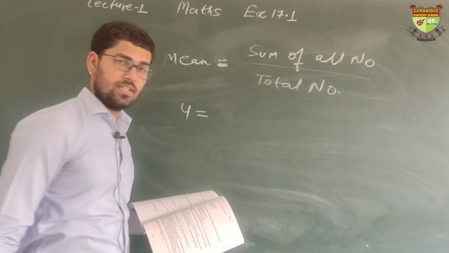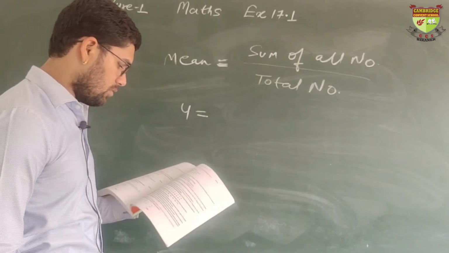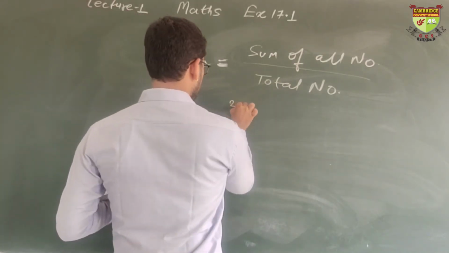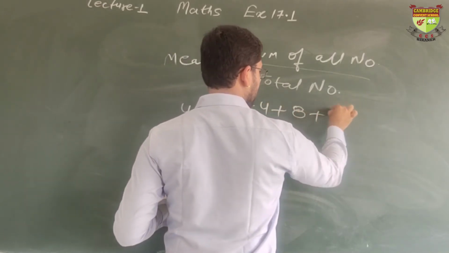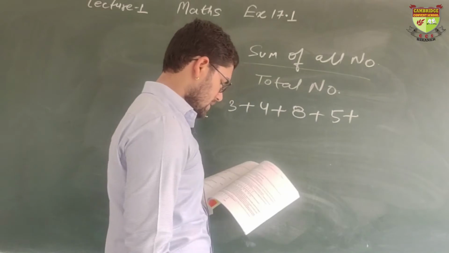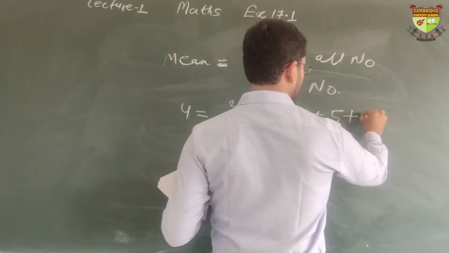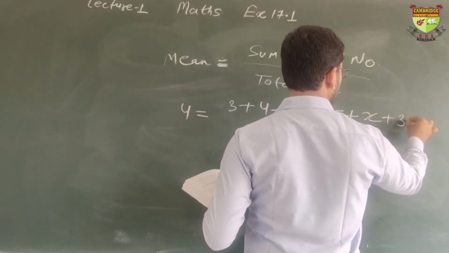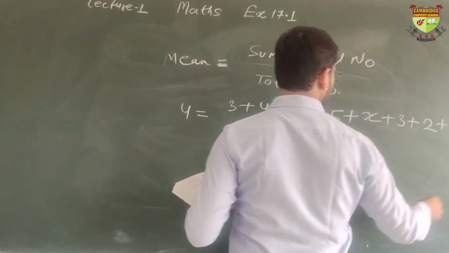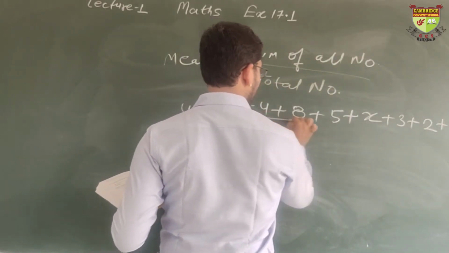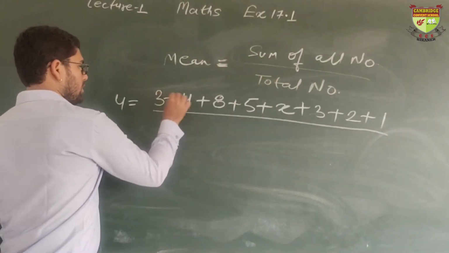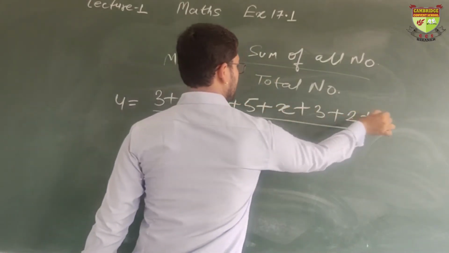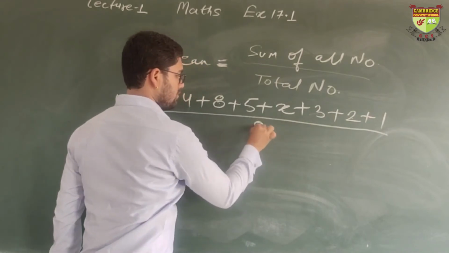Sum of the numbers, let's sum them: 3 plus 4 plus 8 plus 5 plus x plus 3 plus 2 plus 1. Okay, it is written. 1, 2, 3, 4, 5, 6, 7, 8. 8 numbers are there. Fine.